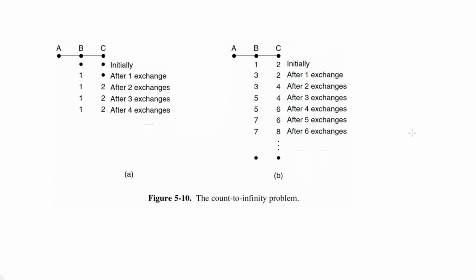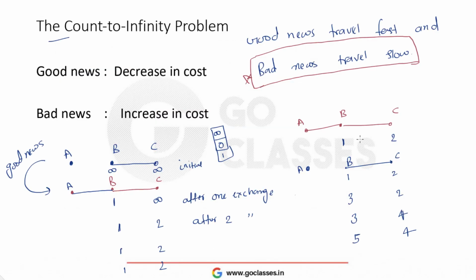So it depends on the TTL, because let's suppose the TTL value is 15, then if it is more than 15 hops away, it does not make any sense, because we will say that anyway TTL will expire by that time, right? So you can say that infinity is just 15, but whatever your infinity is, it is counting till infinity. Once this link gets broken, it is counting till infinity, because it is not getting any update from A, it is only getting updates from C and B. So that's how it is working.